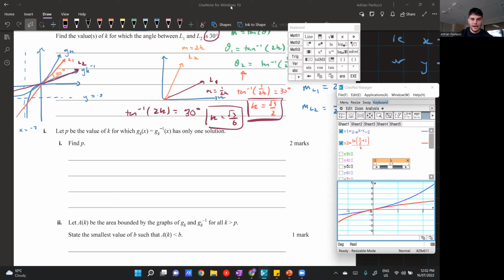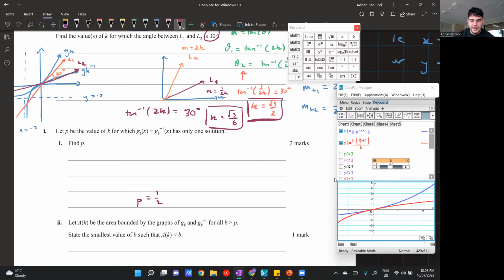So let's say if I didn't know how to solve it by hand, then I would just write P as a half, as a pure guess, just from the graph. Is that pretty fair? Yeah. In the situation where you can't do anything else, just put P as a half, same as 0.5. And if you get it right, you get one mark probably. If it's wrong, you lose nothing. So might as well just take a guess.